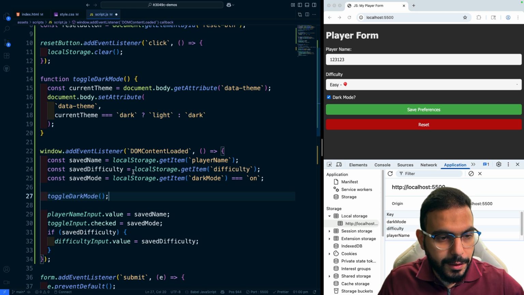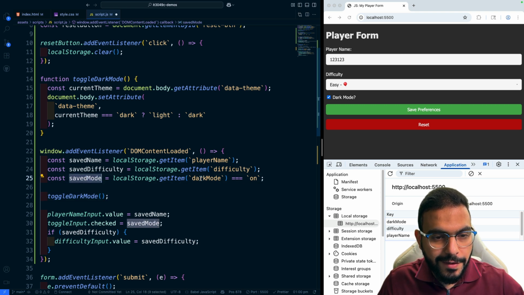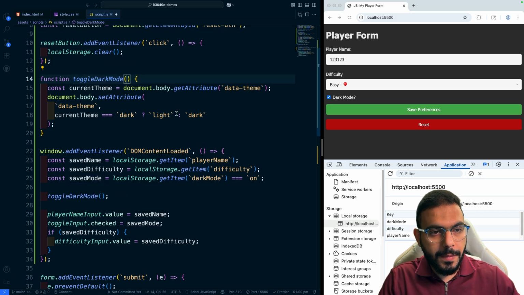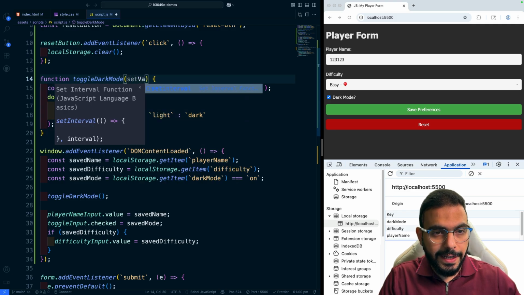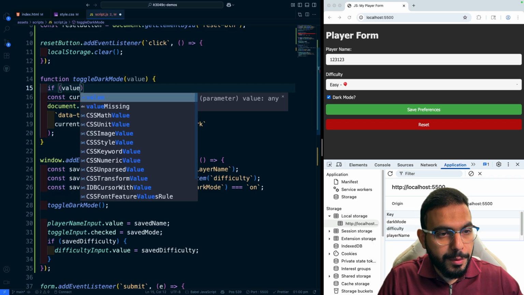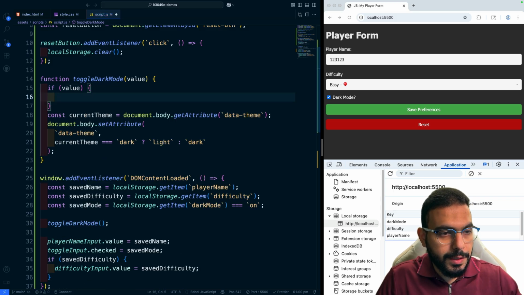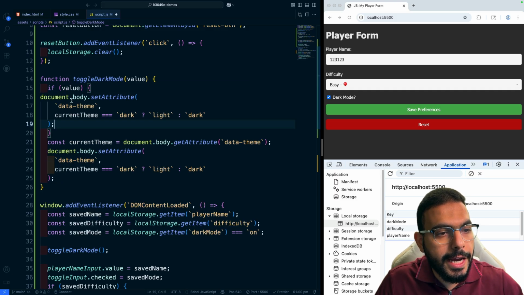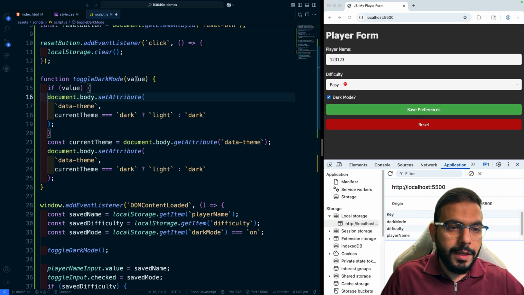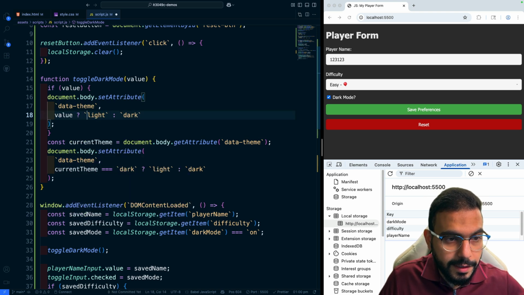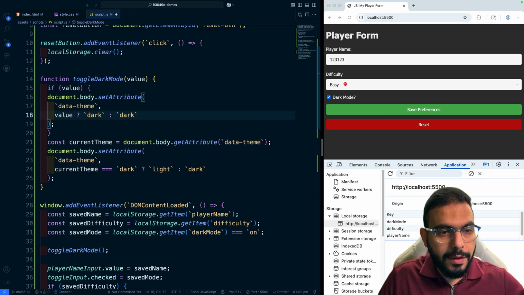All right, but it looks like because here we're actually capturing whatever the value that we want to set this to, we want to update this function so it takes a set value, or whatever the value that we want to set it to. And instead of just having the normal toggle, we'll actually check if there is a value provided, then we want you to use that. So document.body set the attribute to, if the value is true, which means we want it to be dark, then we set it to dark. Otherwise, it's light.